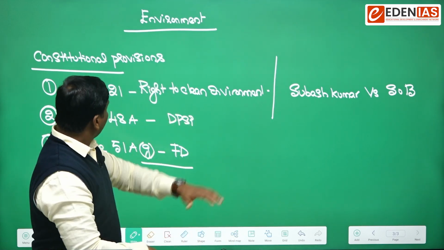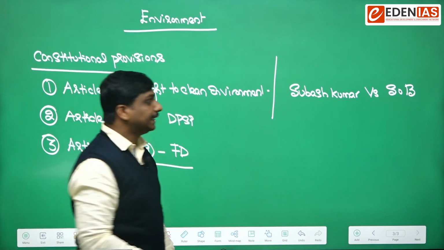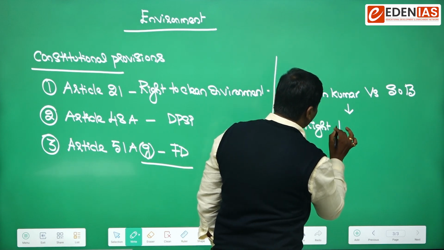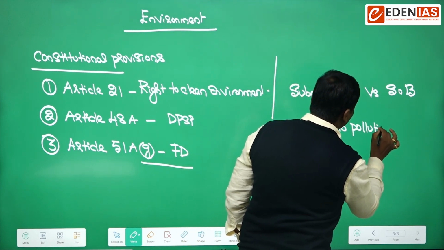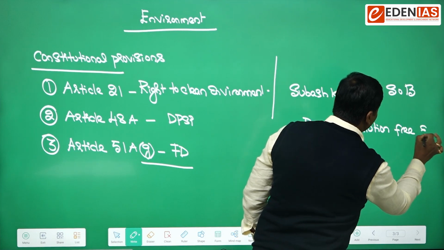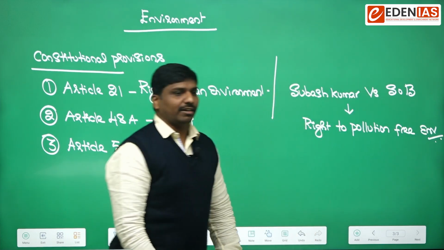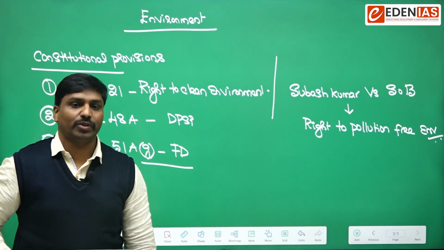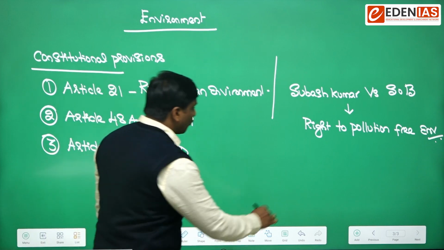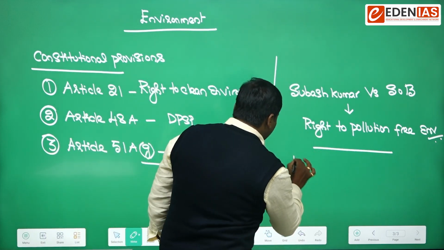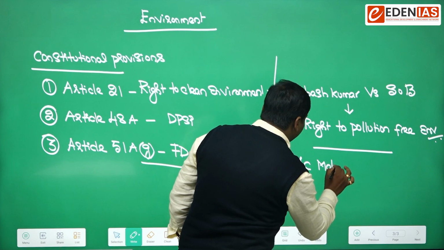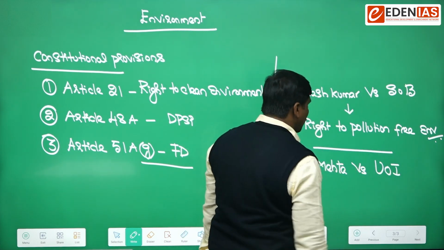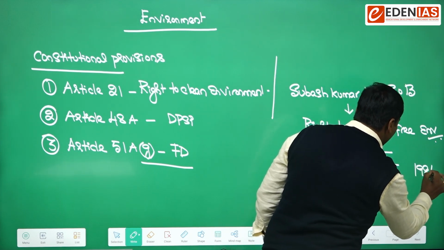So that was one thing with respect to Supreme Court pronouncements: the right to pollution free environment or right to clean environment. And there was another important judicial pronouncement with reference to environment, a case related to MC Mehta versus Union of India. This case was happening in and around 1986 to 1988.